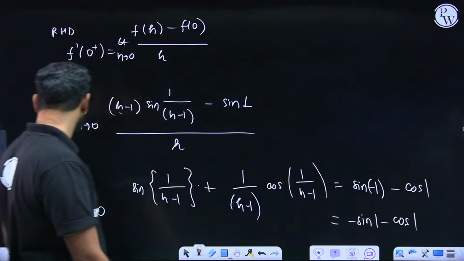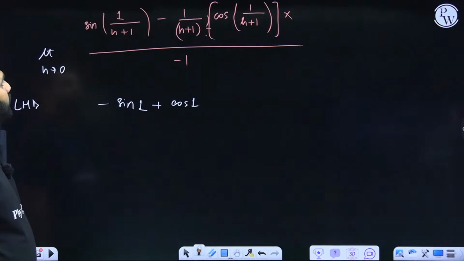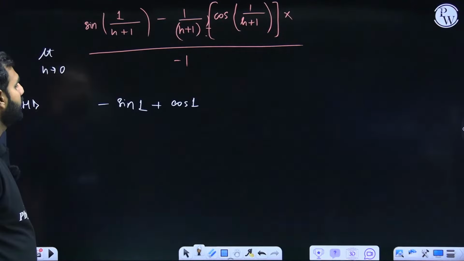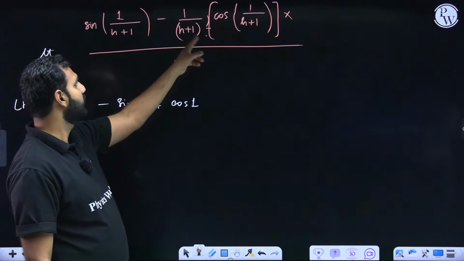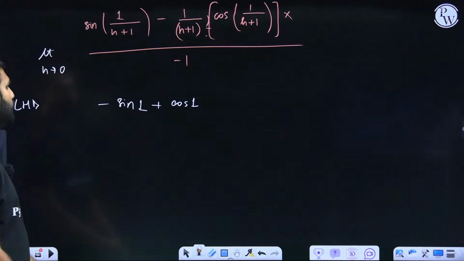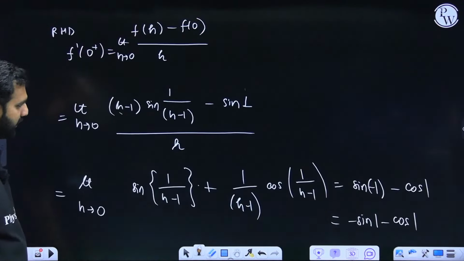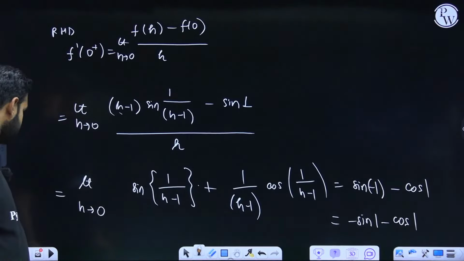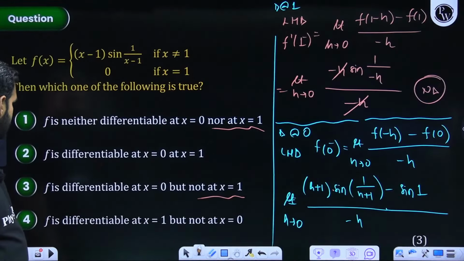Let me check it with the left-hand derivative. This was cos 1. No. Minus 1 was there in the denominator. Cos 1 will be there in the numerator because of this 1 and this 1. So cos 1 is positive, sine 1 is negative. But here we are getting cos 1 to be negative and sine 1 also to be negative. What is the answer here? The answer is C. It is differentiable at 0.